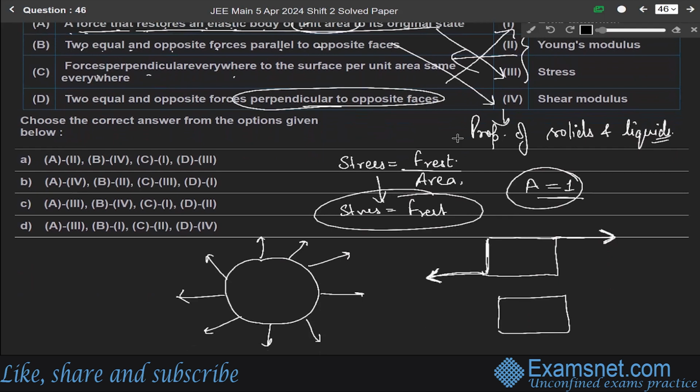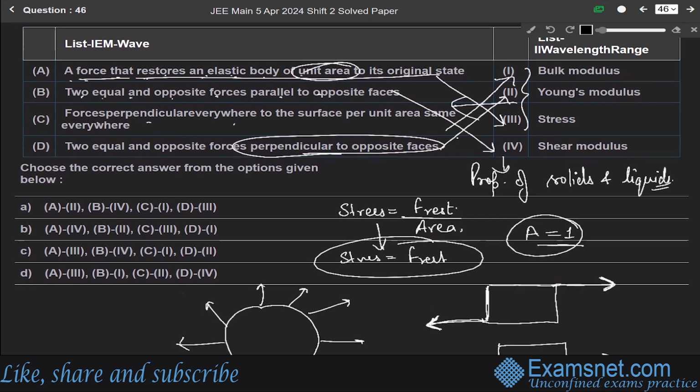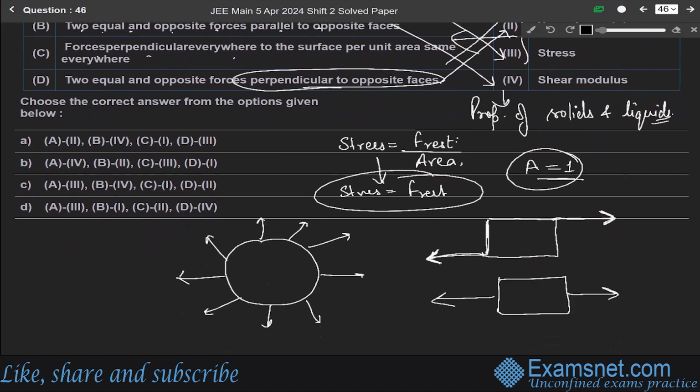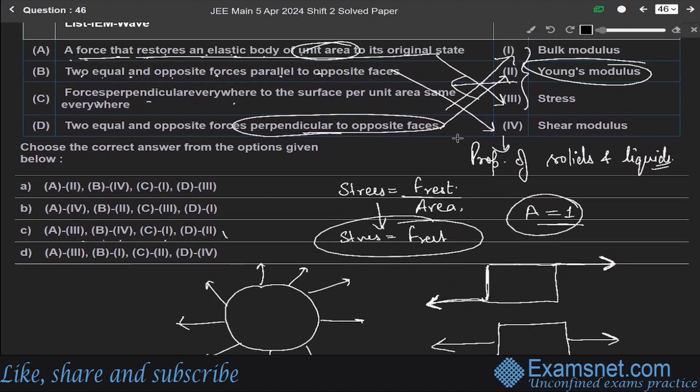It's the definition of Young's modulus. So from this point of view, the option third, that is A matches with first, B matches with second, C matches with one, and D matches with second. Young's modulus is the correct answer.